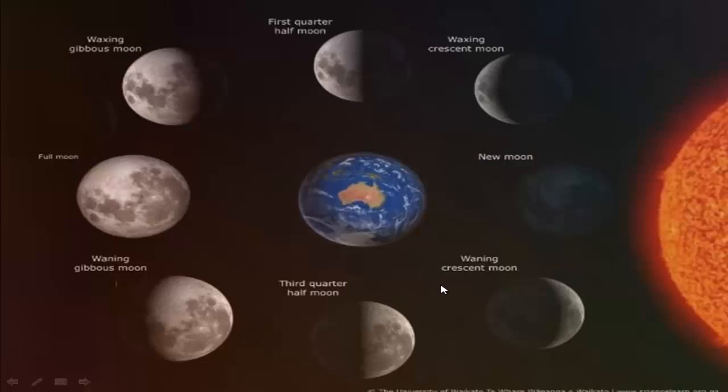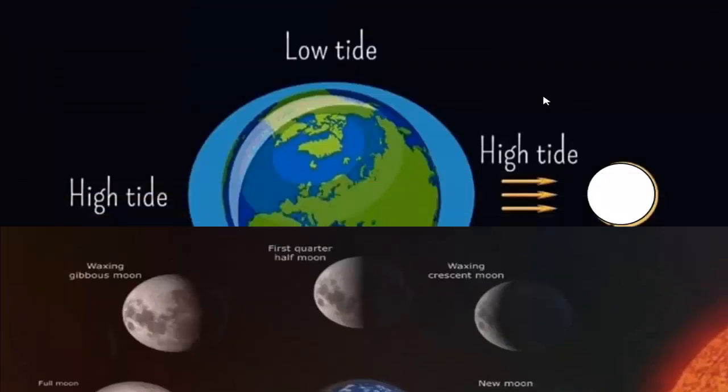Friends, the phases of the Moon occur due to the revolution of the Moon around the Earth and due to the light of the Sun. We see the new moon when the Moon is between Earth and Sun, and we see the full moon when the Earth is between Moon and Sun. We can see all these phases across the month.